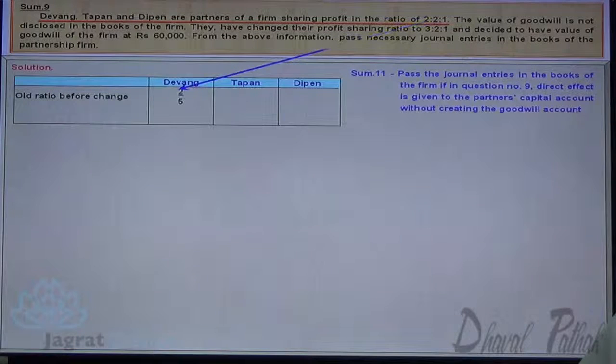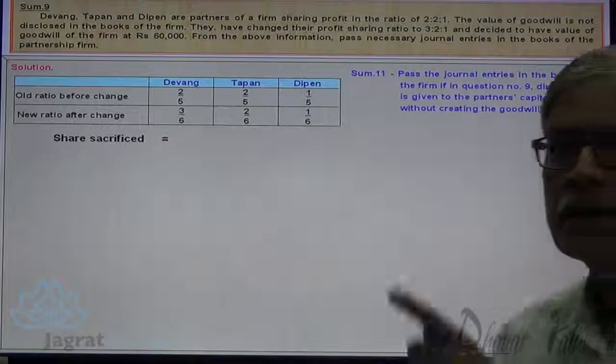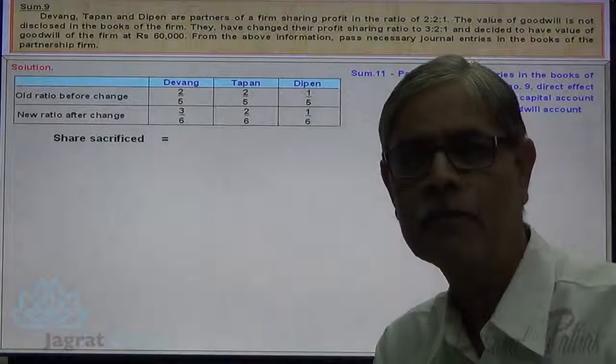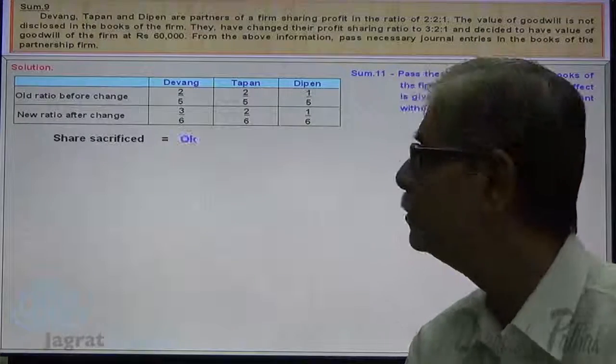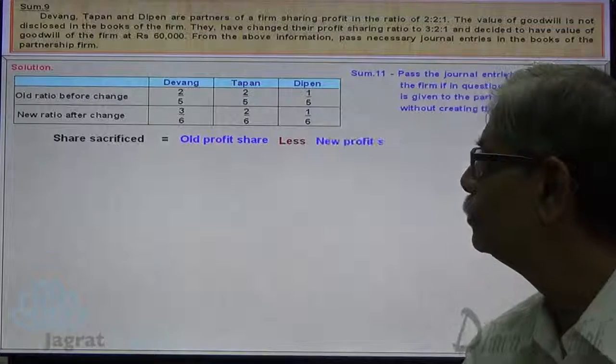This is the old ratio, 2 by 5, 2 by 5 or 1 by 5. New profit sharing ratio, 3:2:1, so 3 by 6, 2 by 6 and 1 by 6. Now I want to find out share sacrificed and share gain. What's the sacrifice formula? Old profit share minus new profit share.